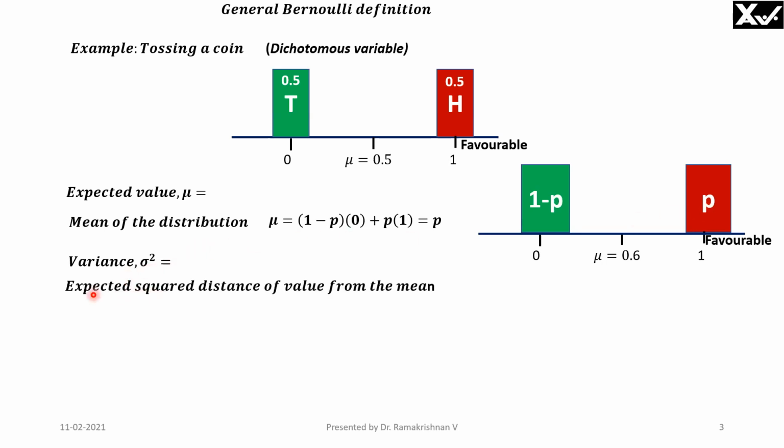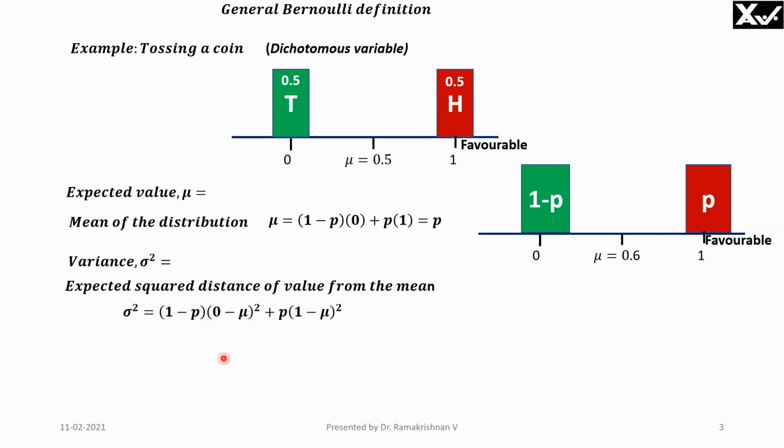Variance is defined as the expected squared distance of the value from the mean. Please note, if you take this unfavorable event, it is at a distance of 0.6 on the negative side. And if you take the favorable event, it is at a distance of 0.4 on the positive side. So if I add these, the positive and negative values will cancel out, giving you a misinterpretation. Therefore, I am squaring this distance in the formula.